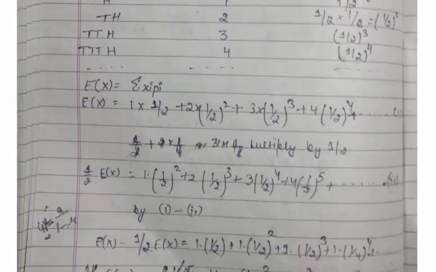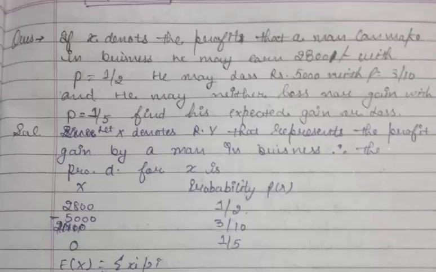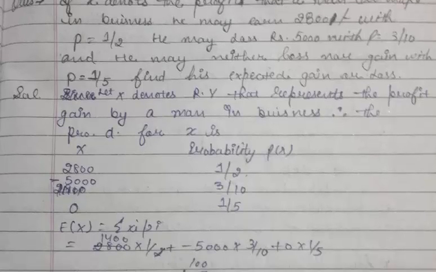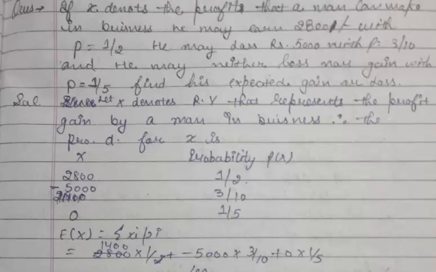So next we discuss the example. If x denotes the profit that a man makes in a business, he may earn 2800 rupees with p equals 1 by 2. He may lose 5000 with p equals 3 by 10, and he may neither lose nor gain with p equals 1 over 5. Find his expected gain or loss.